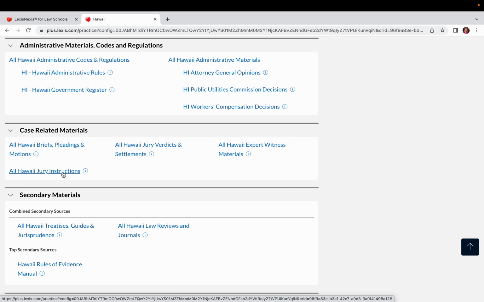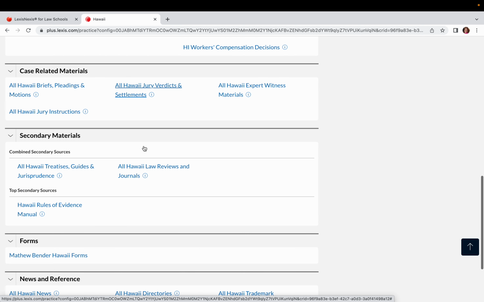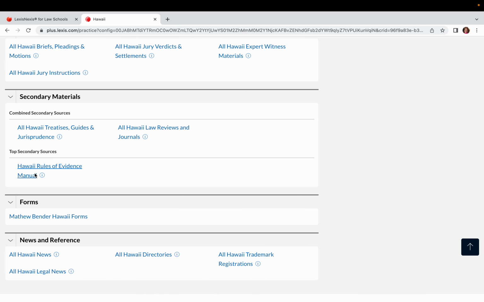Jury instructions. These are real jury instructions that the jury deliberates on, and this can be really handy to help you understand the elements of specific legal issues that juries would deliberate on. So it's a nice way to quickly get exactly what the elements are for each legal issue coming before the juries. Okay, jury verdicts and settlements are something that we use to help us understand damages. So we can see what juries' verdicts have come back, what settlements are, and start to assess our own damages that way. Now, also on this page, you will start to see some secondary materials.